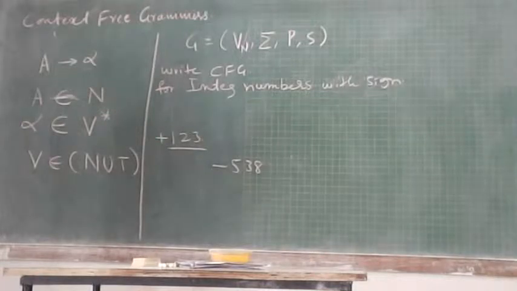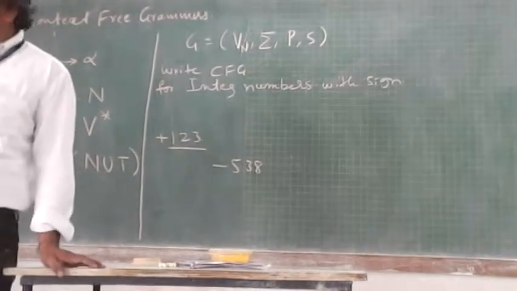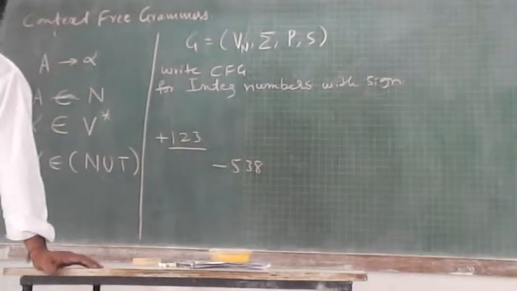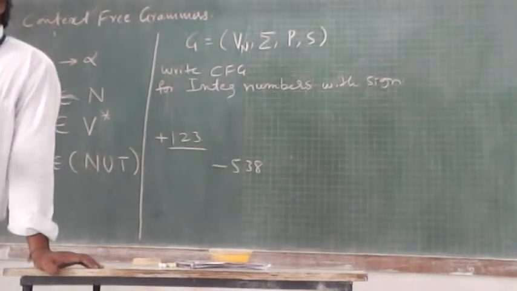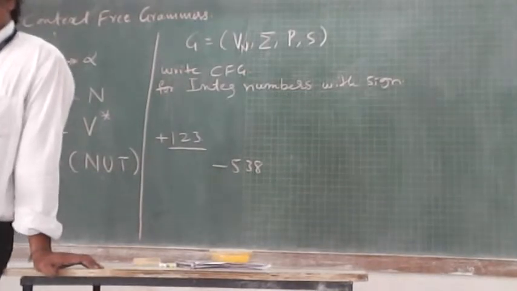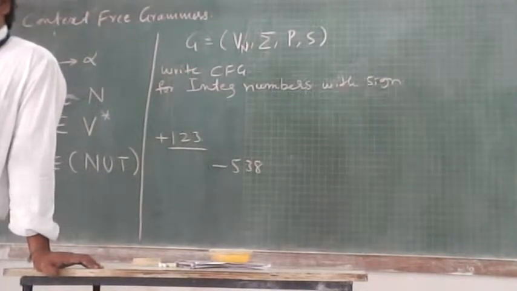So how should the production be? What kind of production do we have in CFG, context-free grammar? At the left hand side of the production, you should have only one non-terminal, and at the right hand side of the production, you may have combinations of terminals and non-terminals. By following this rule, just go on designing the grammar which derives all possible integers with sign. Let's try it.